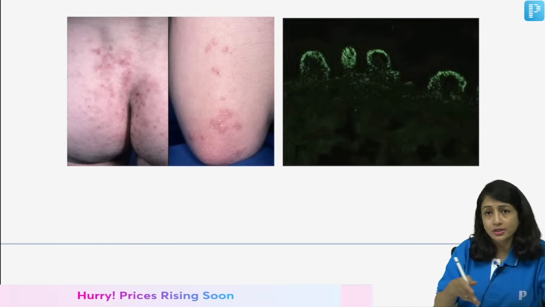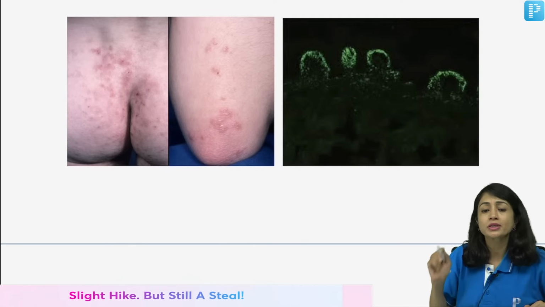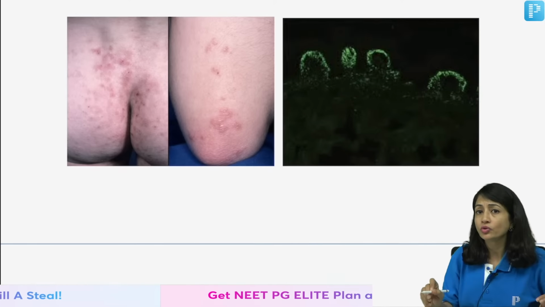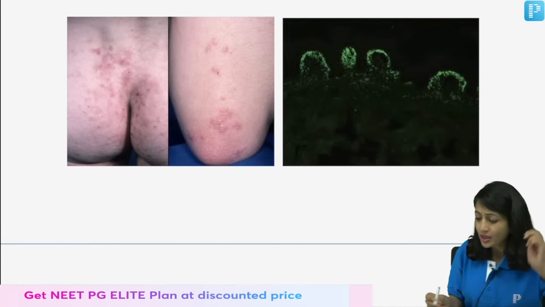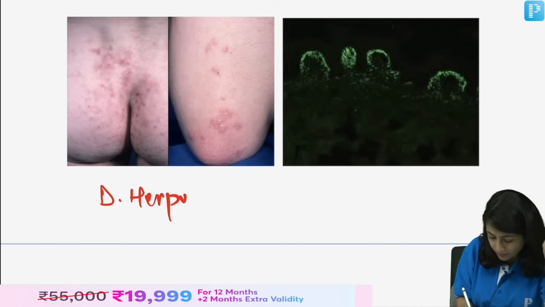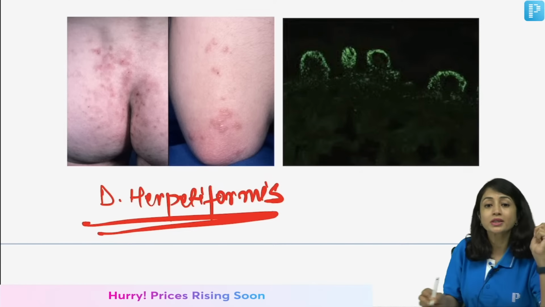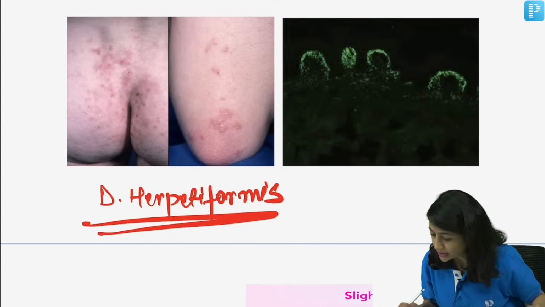DIF and you see this, the D option which was there in my question, you see some deposits in the dermal papilla or immunofluorescence in the dermal papilla. Yes, you are all right. The answer here is Dermatitis Herpetiformis. What is the antigen in Dermatitis Herpetiformis? What's the target antigen in Dermatitis Herpetiformis?